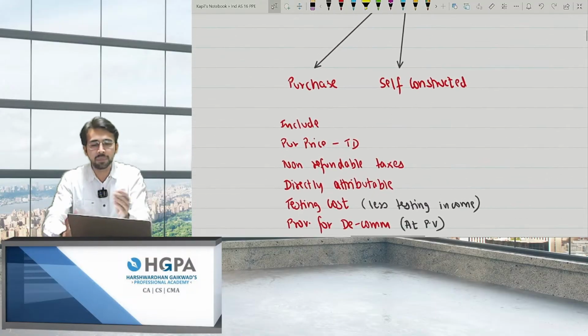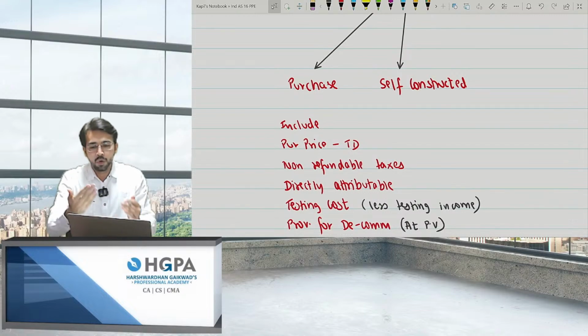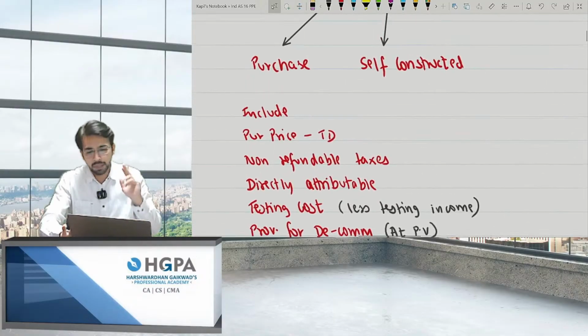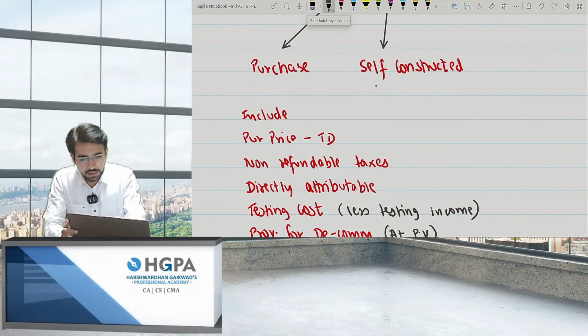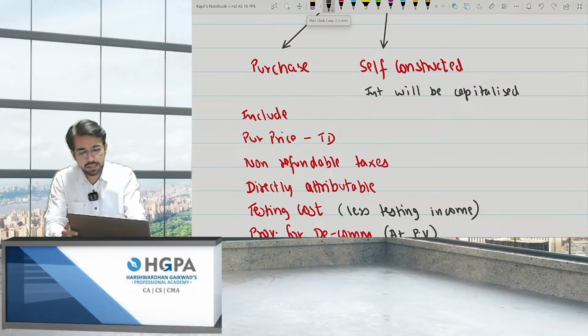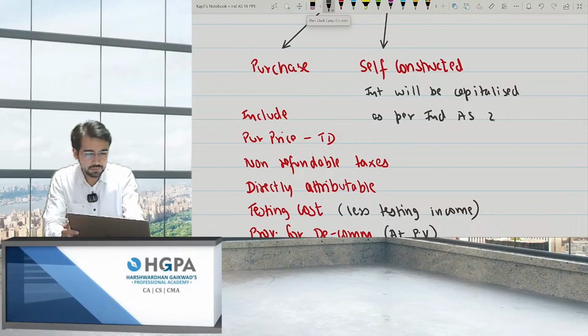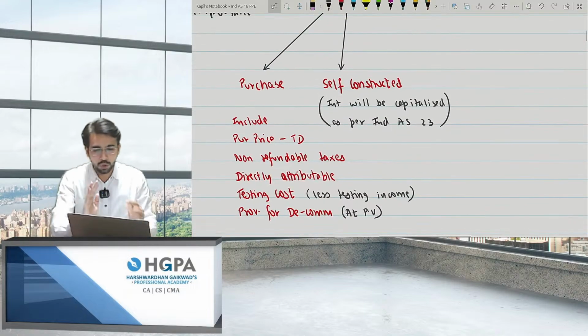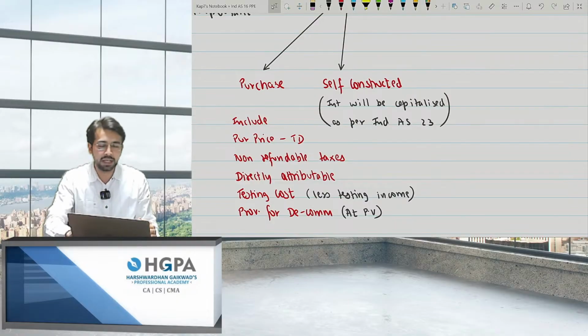What is the difference between purchase and self-constructed? I'm adding up the building. What are the expenses to be included? The same thing. Every expense, all the expenses like this. But one more thing will be added. One important thing. It is nothing but interest will be capitalized. As per IND AS 23, that is the borrowing cost. Obviously, if it is a qualifying asset, if you know this point, it is very good. If not, then I'll be taking IND AS 23 also. At that time I'll be explaining to you.